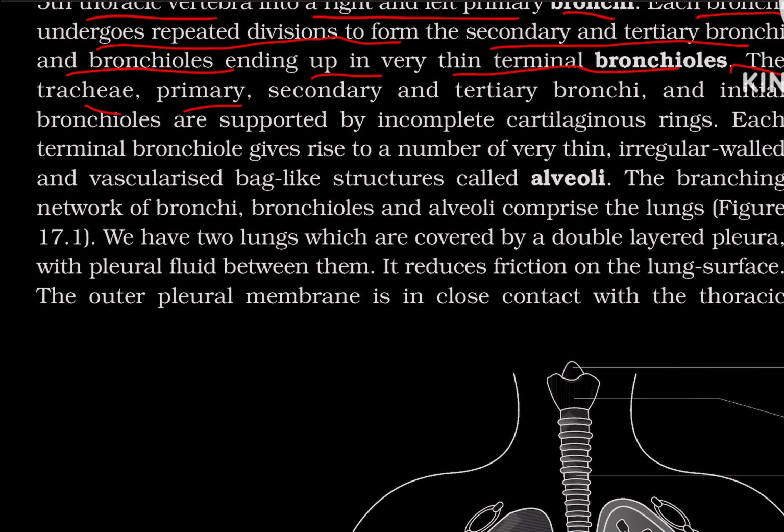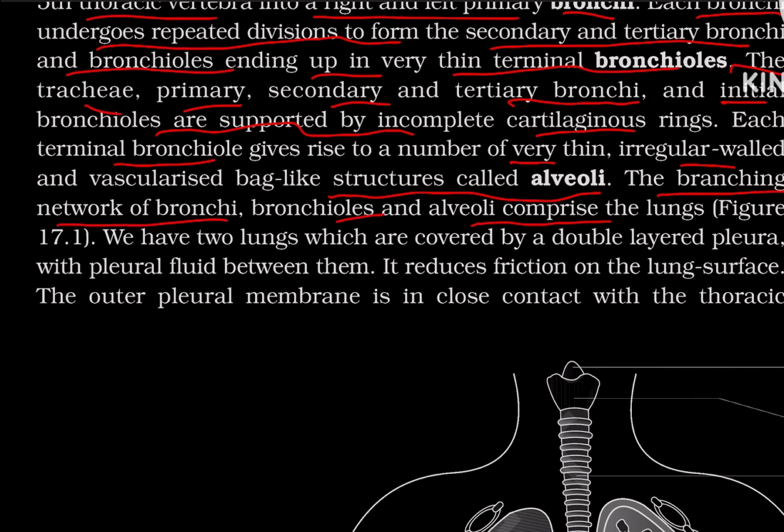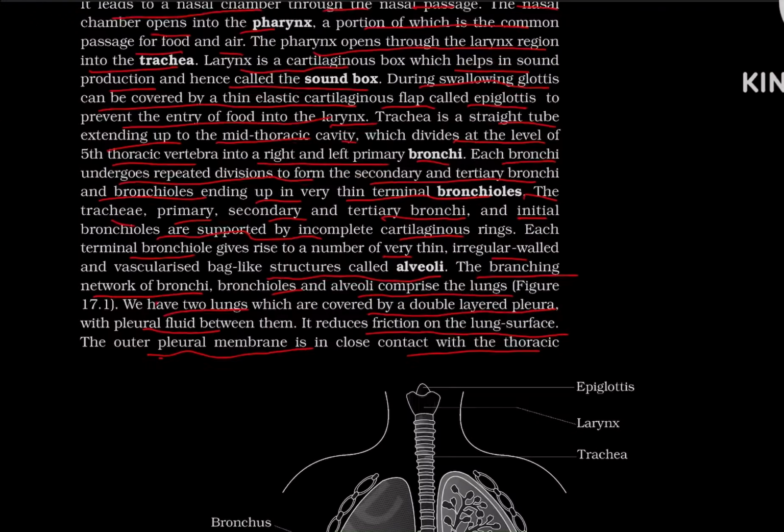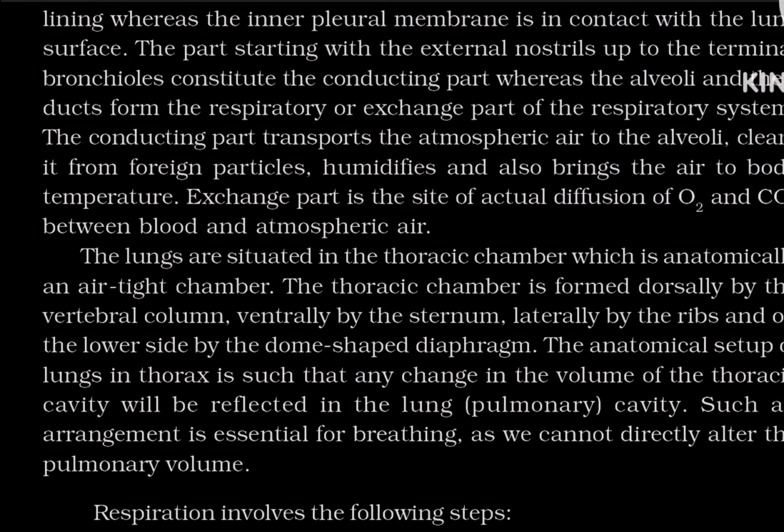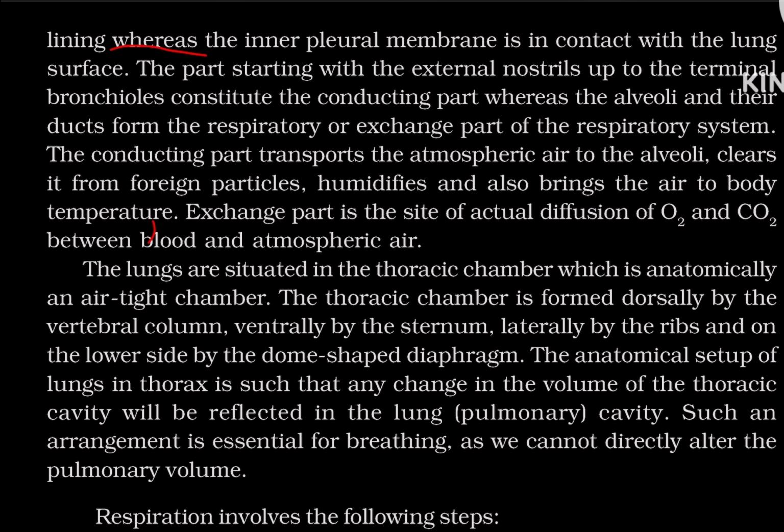The trachea, primary, secondary, and tertiary bronchi and the initial bronchioles are supported by incomplete cartilaginous rings. Each terminal bronchiole gives rise to a number of very thin, irregular-walled and vascularized bag-like structures called alveoli. The branching network of bronchi, bronchioles, and alveoli comprises the lungs. We have two lungs, which are covered by a double-layered pleura with pleural fluid between them. It reduces friction on the lung surface. The outer pleural membrane is in close contact with the thoracic lining, whereas the inner pleural membrane is in contact with the lung surface.